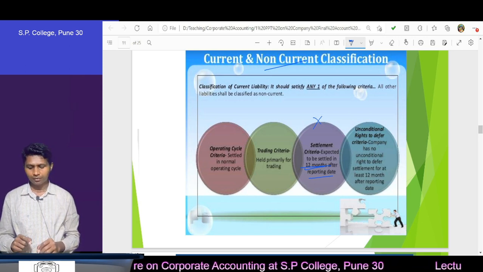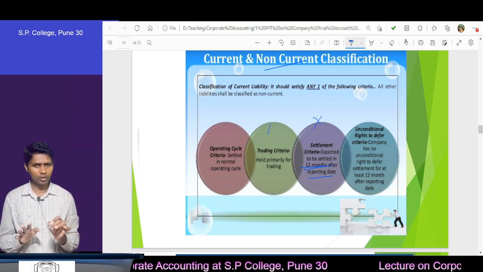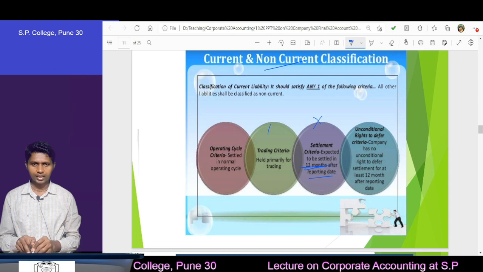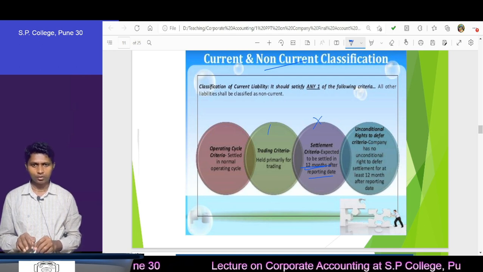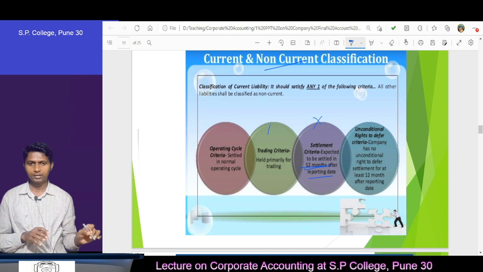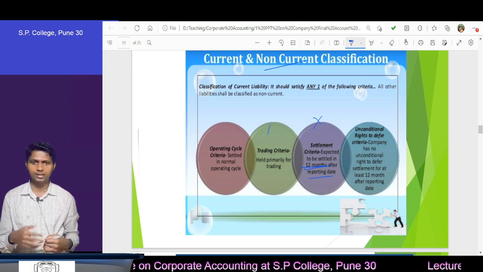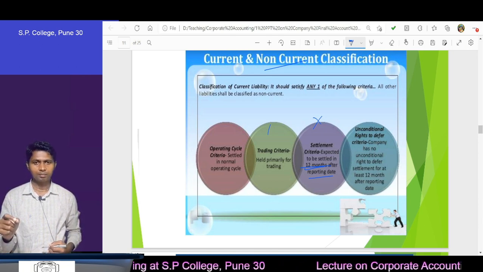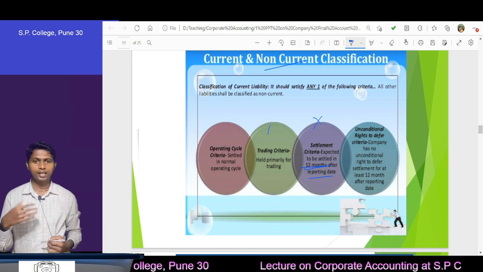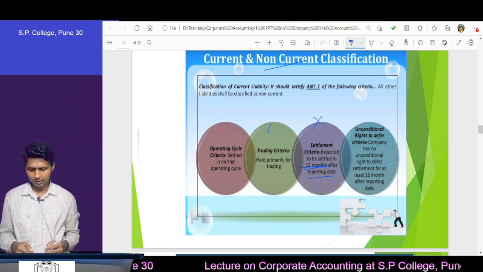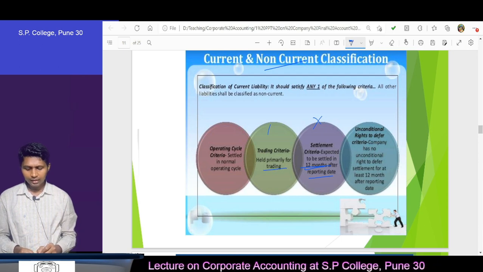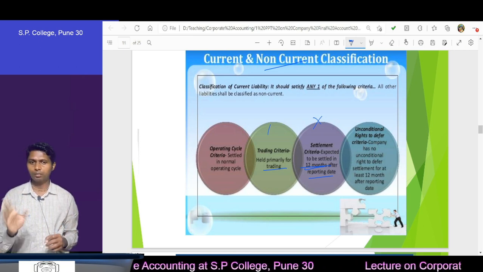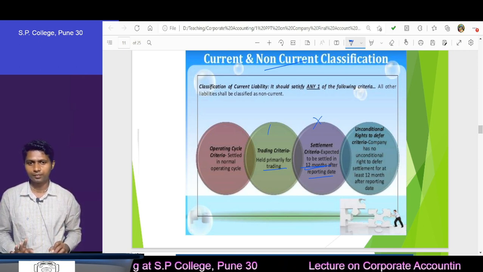Then you must check for the trading criteria. If that is satisfied, what they said is any one of the 4. If your asset satisfies the trading criteria, then even without satisfying the settlement criteria, you can say that it is a non-current asset. What is this trading criteria? If you are holding the asset primarily for trading purpose, then that becomes your current asset. If you are holding for a trading purpose, then that will become current. If not, then that will become non-current. Okay, this is the trading criteria.